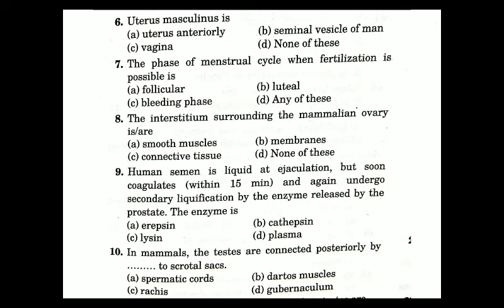Once more we'll read that question. In mammals, the testes are connected posteriorly. It is not asking anteriorly. Here the question clearly mentions posteriorly by dash to scrotal sac. First option is spermatic cord, second option is dartos muscle, third option is rachis, fourth option is gubernaculum.